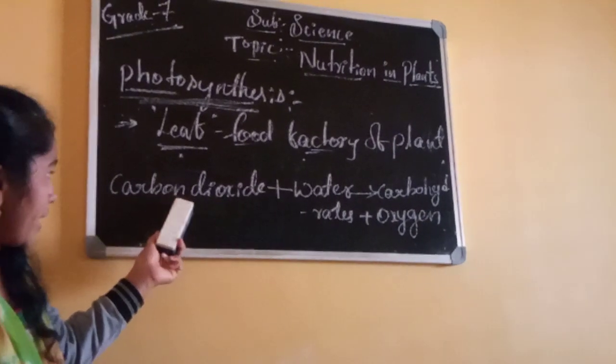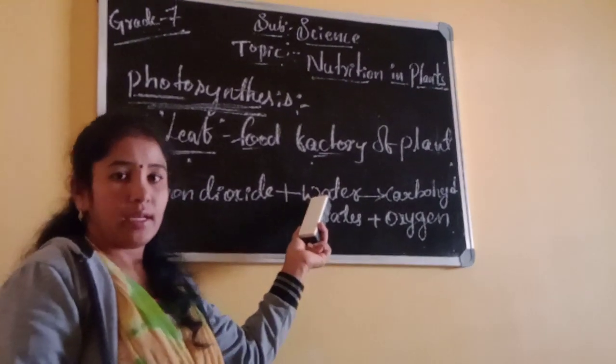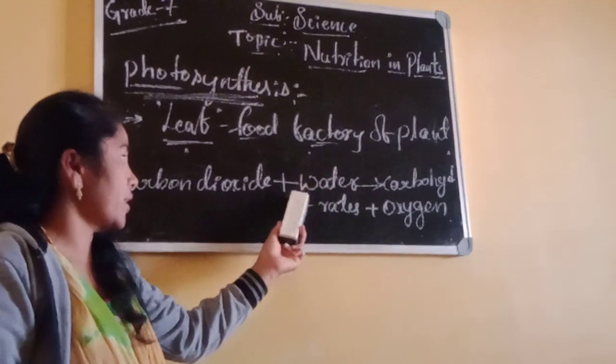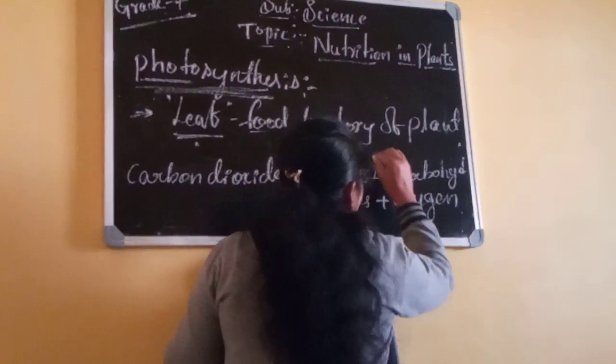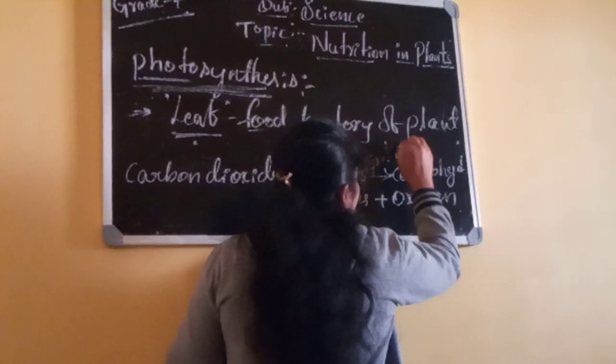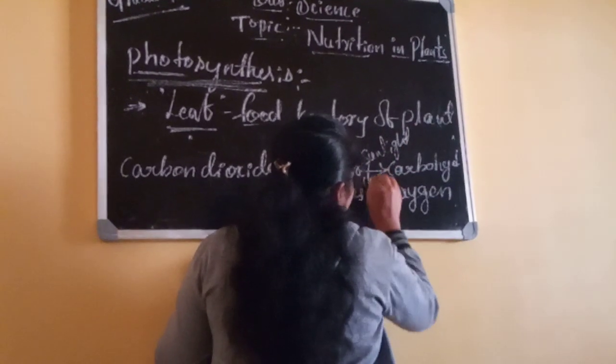See, carbon dioxide and water are utilized. These are the raw materials, in the presence of sunlight and chlorophyll.